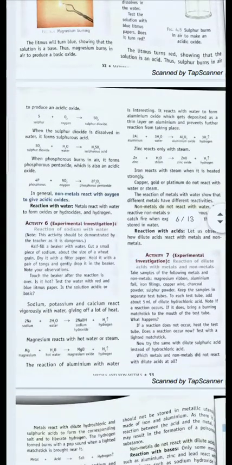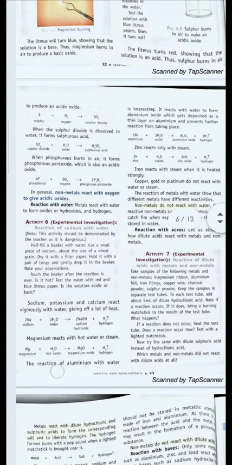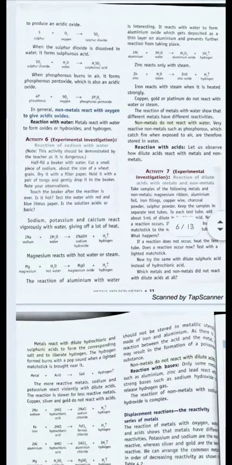Now next is reaction with water. Metals react with water to form oxides or hydroxides and liberate hydrogen gas. For example, sodium reacts with water to form sodium hydroxide and hydrogen gas. Magnesium reacts with water to form magnesium oxide and hydrogen. Likewise, aluminium and zinc also react with water to form their oxides and release hydrogen gas. Now, non-metals do not react with water. Very reactive non-metals such as phosphorus, which catch fire when exposed to air, are therefore stored in water.